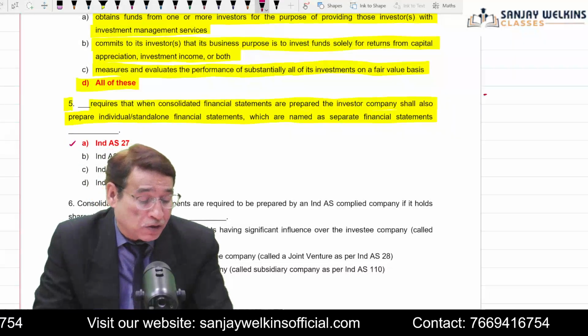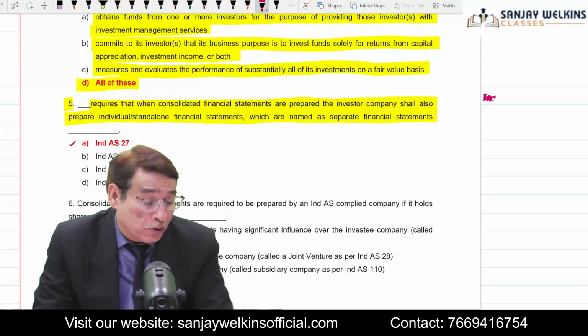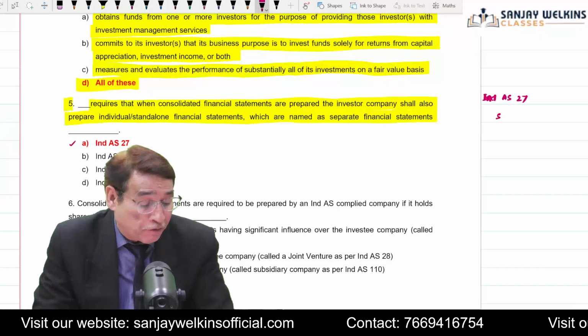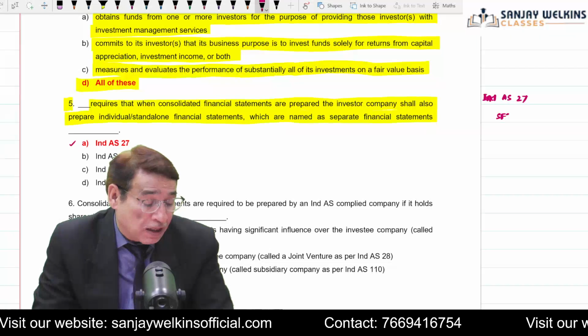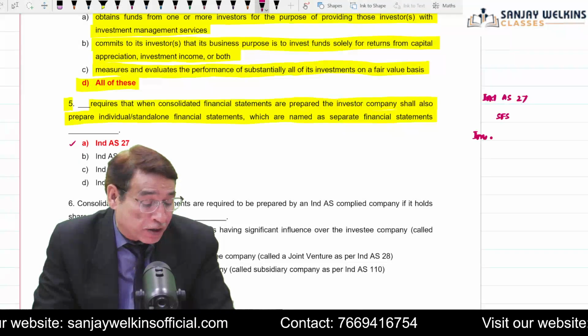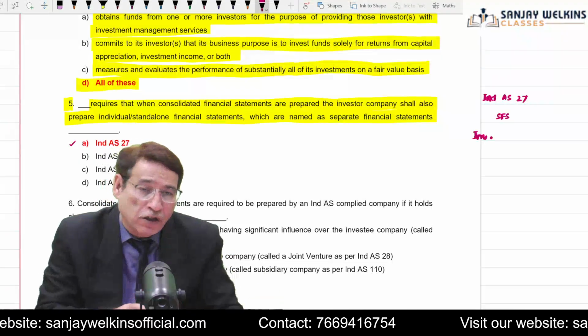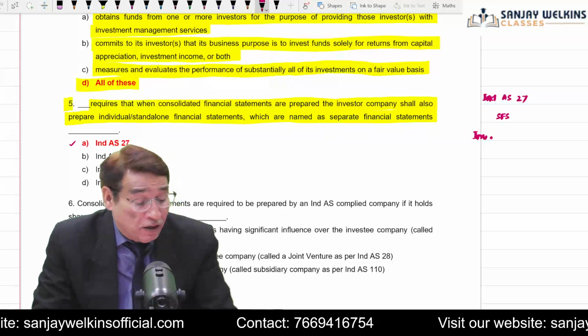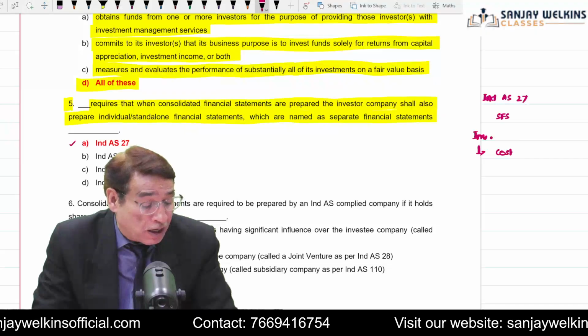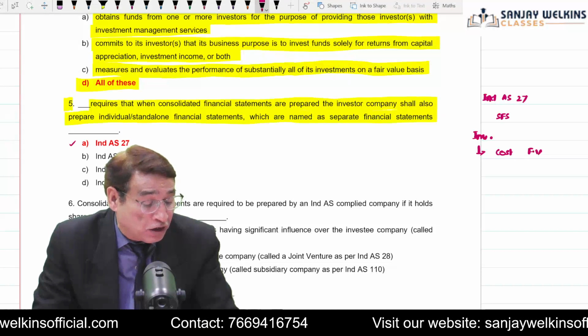And also, just to remind you, Ind AS 27 states that separate financial statements, basically when we prepare and especially when we write over there our investments in associate or what we call subsidiary company, etc. Correct? So such investments can be recorded at cost or at fair value in accordance with Ind AS 109.